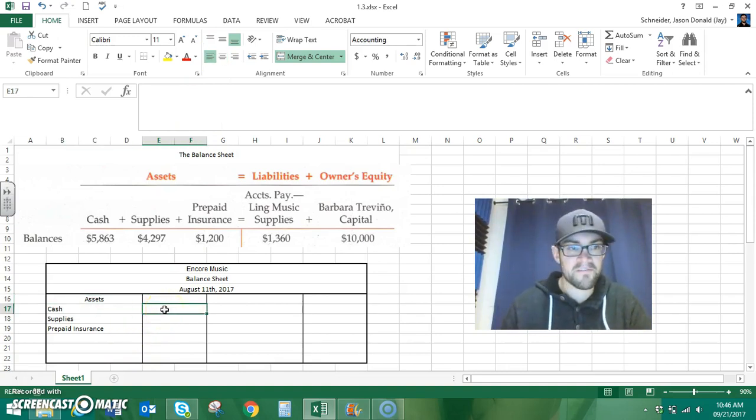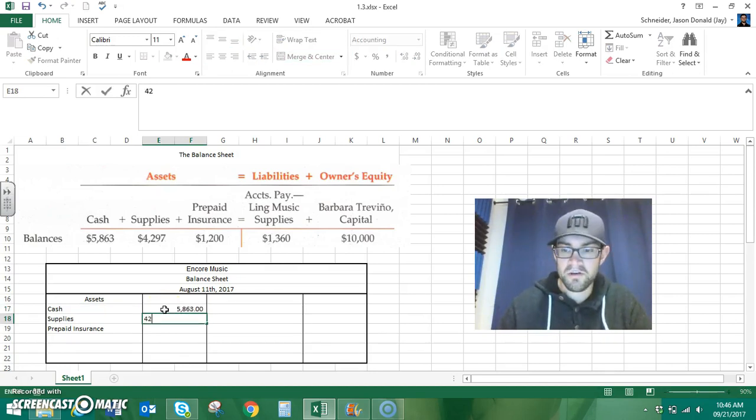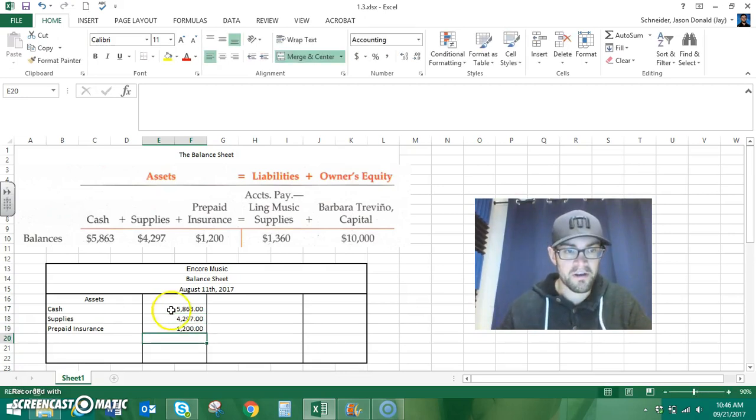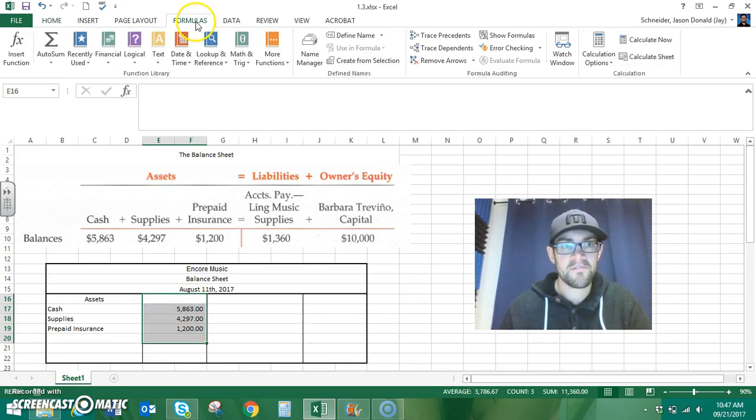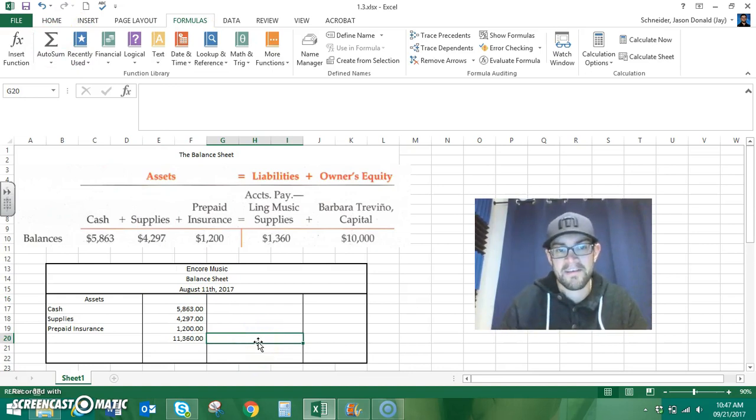We can put in our value for cash, 5,863, 4,297, and 1,200. What we can then do is actually highlight all of that. Use our formulas, auto sum, and we're going to come up with a value. So our assets right now have a value of 11,360. For our equation to balance, our liabilities and owner's equity need to have that value.